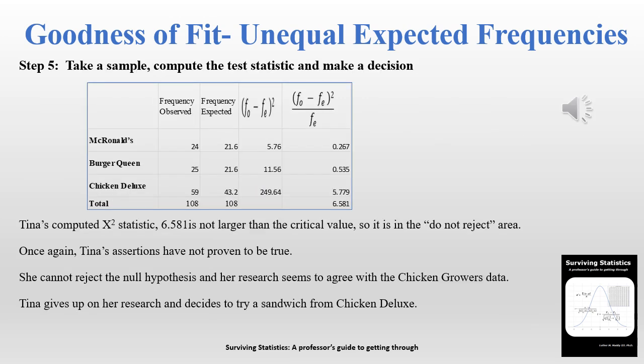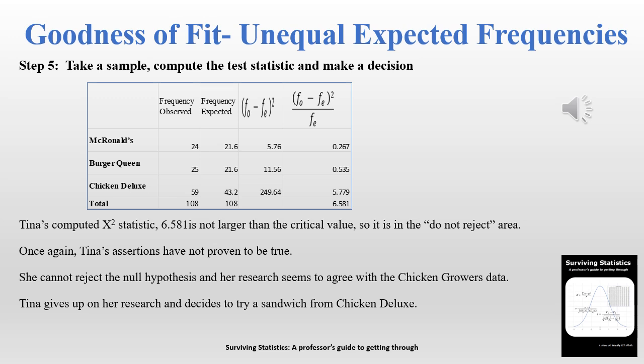Right, step number 5 is to take a sample, compute the test statistic, and make a decision. Remember, this is unequal expected frequencies. We are expecting a 2-to-1 difference between those that preferred chicken and those that preferred burgers. So we compute the chi-square still the same. We take the frequency observed and subtract the frequency expected as shown there. But in this case, McDonald's, we observed 24, we expected 21.6. Going down to Chicken Deluxe, we observed 59, we expected 43.2. So we do the calculations, we sum up the differences squared divided by the frequency expected.